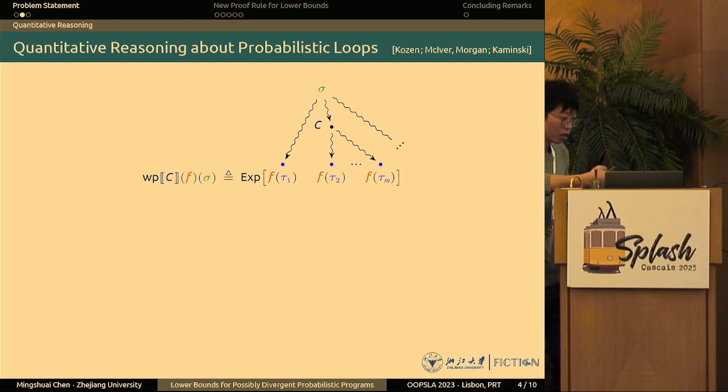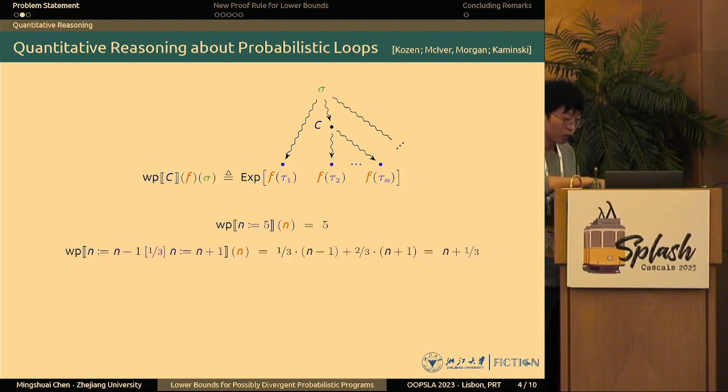We use this WP to characterize the semantics of the program C. In this case, if we take 1 as the post expectation, then this gives us the termination probability of the program C. Let's look at a few examples. Now, the WP of this single assignment with respect to variable n is 5. This basically tells you the value of n after termination of the program will be 5, regardless of the initial state. This is a constant function that maps any possible initial state to the number 5.